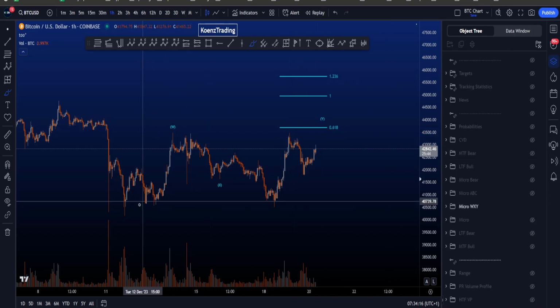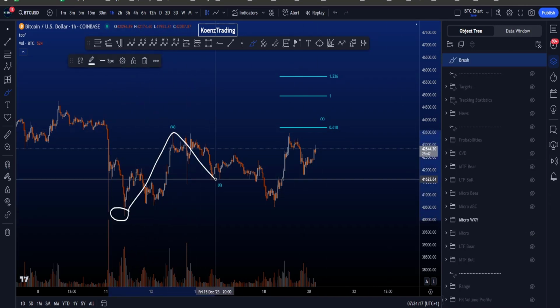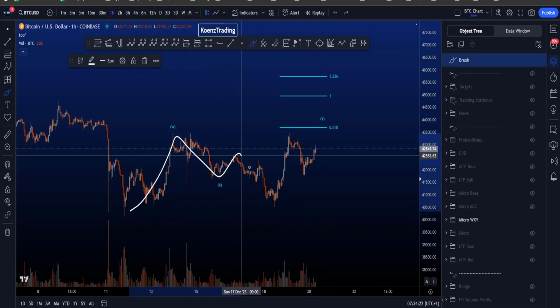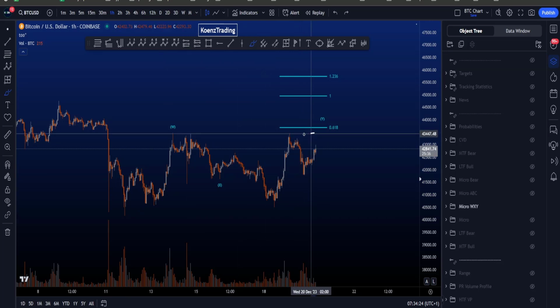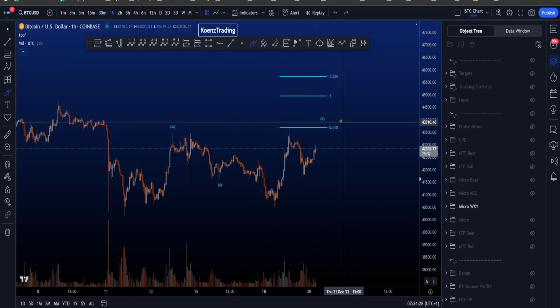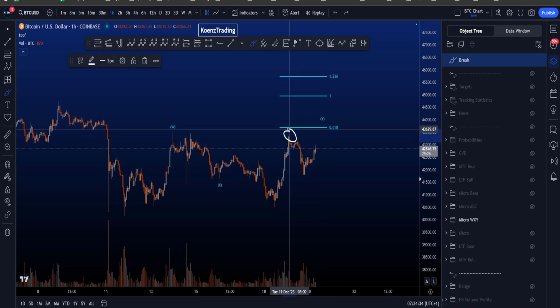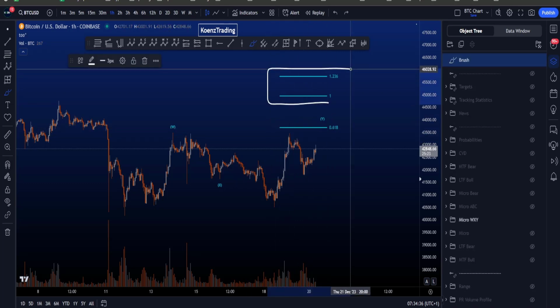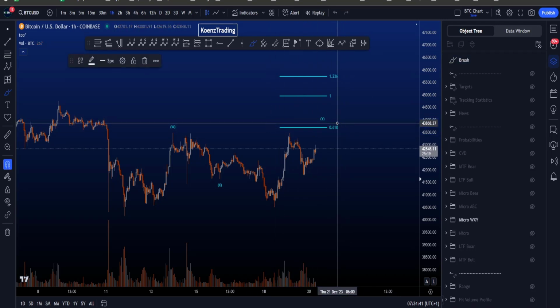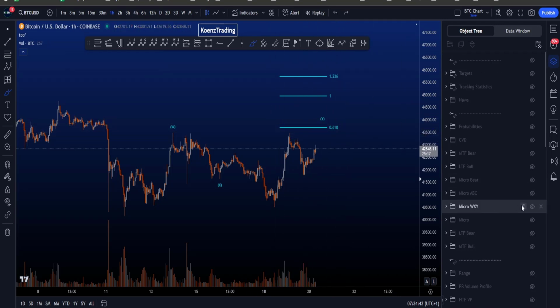If we look at a WXY from this low, WX, and then a wave Y with W zigzag, X difficult, and then we have a wave Y in a flat, then a minimum target for wave Y would be the 0.618, which, as you can see, has not been hit. It's sitting at 43.6k, 43.7k, but price didn't reach that area. Most commonly a wave Y goes to the 1 to the 1.236, but the 0.618 is also common but not yet hit, so it lowers the probabilities of this scenario.